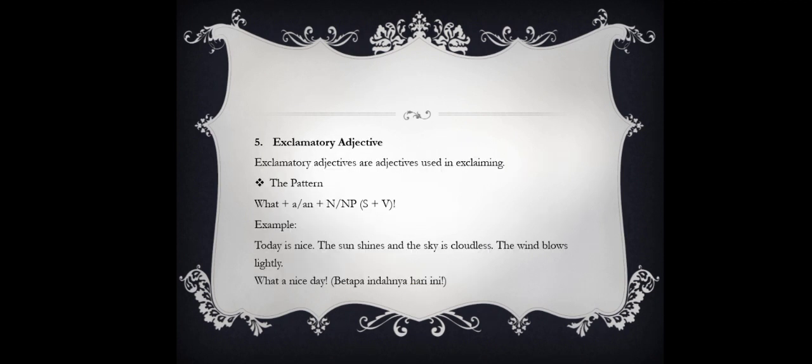And then the fifth type is exclamatory adjective. Exclamatory adjectives are adjectives used in exclaiming. And for the example, the day is nice, the sun shines, and the sky cloudless. The window blows lightly.